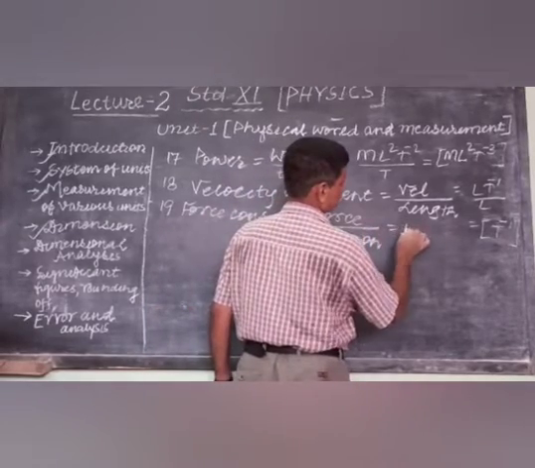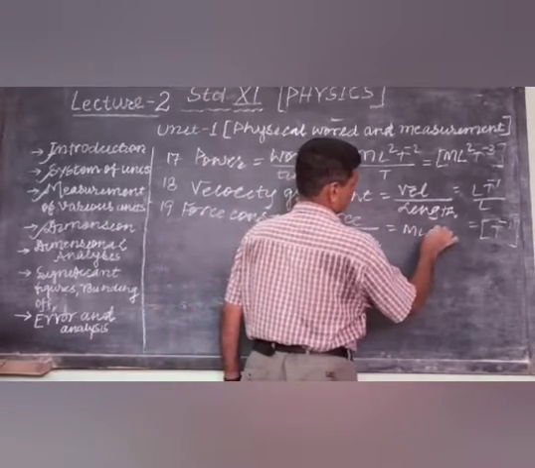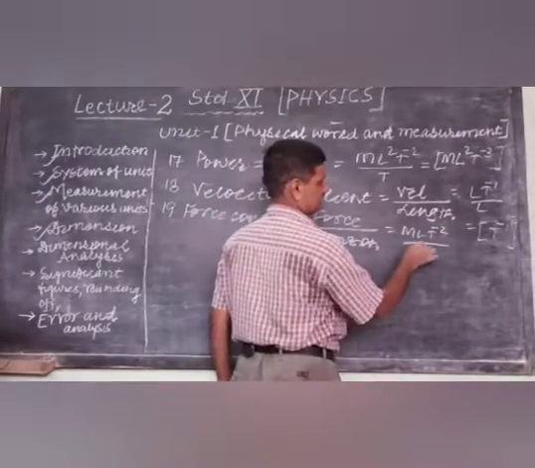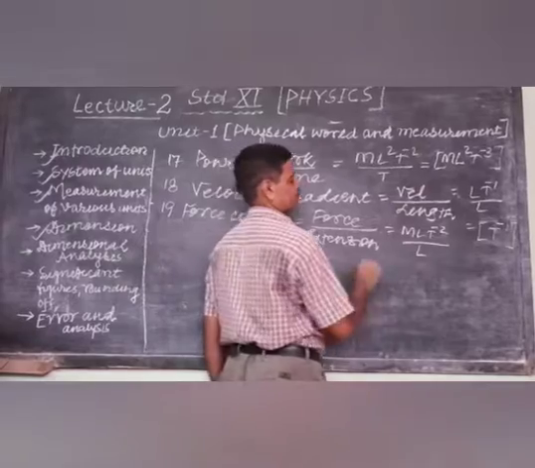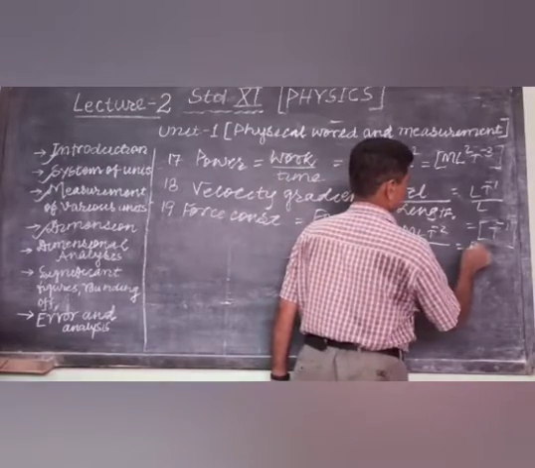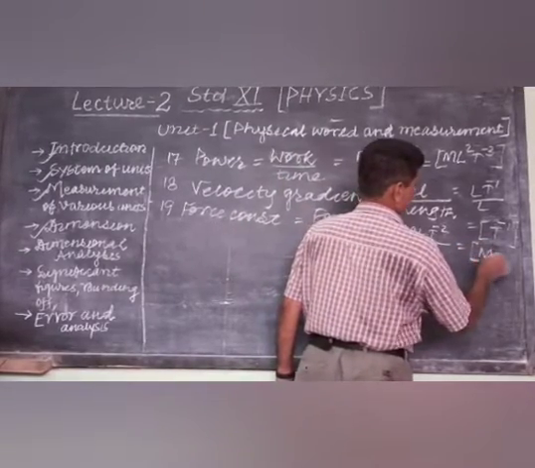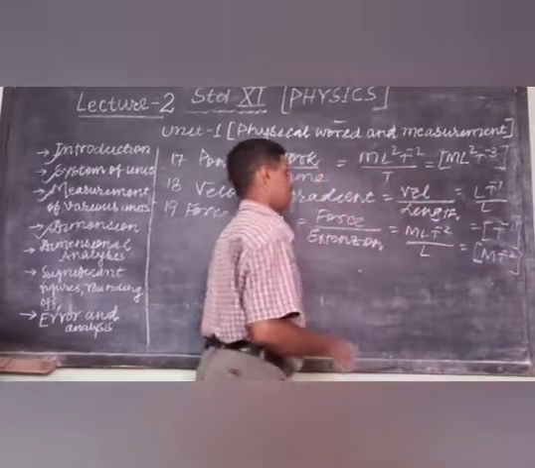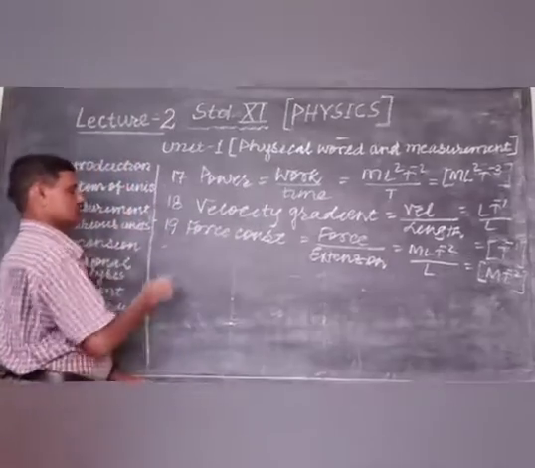Force is M L t minus 2, extension is L, so it is M t to the power minus 2. This is the dimension of force constant.